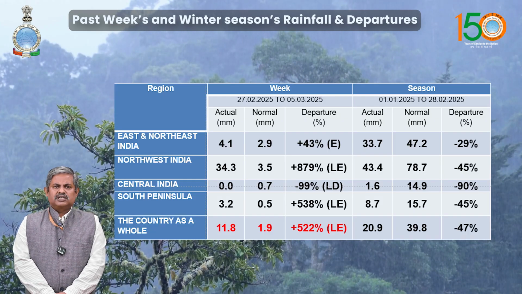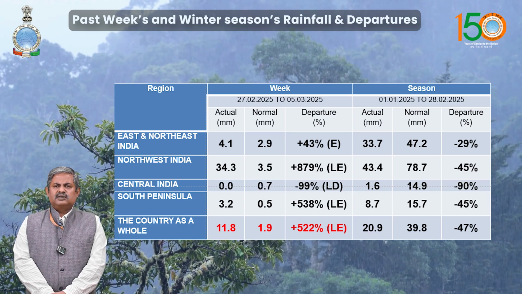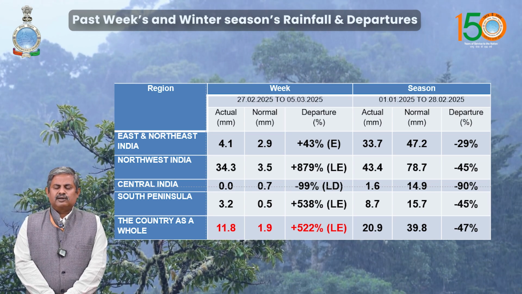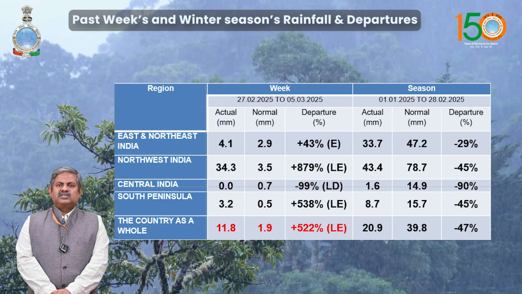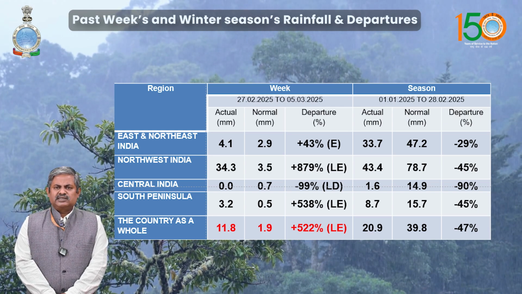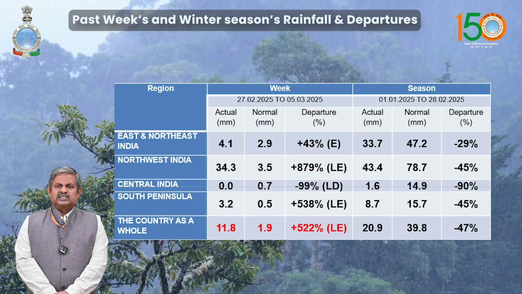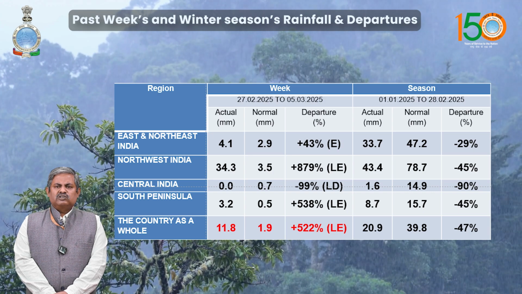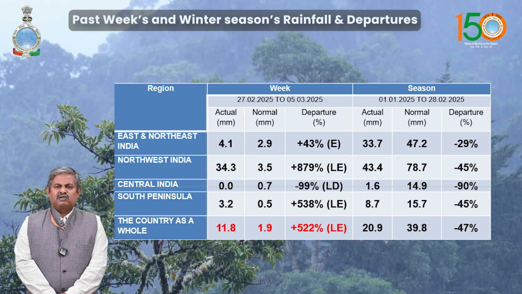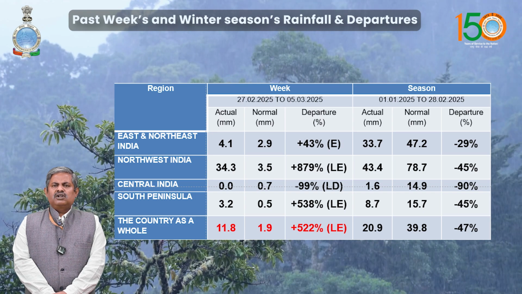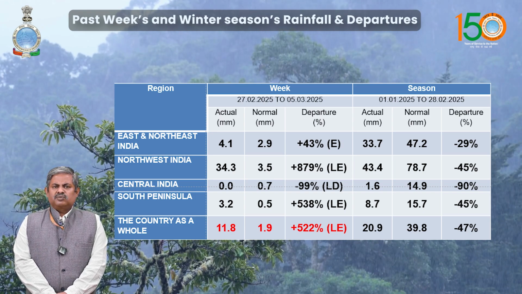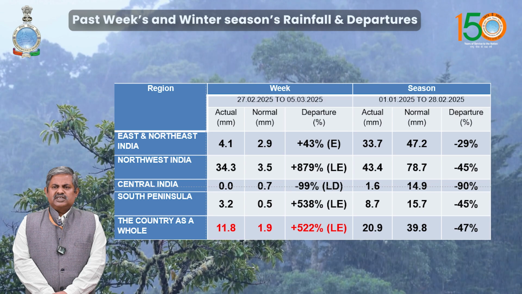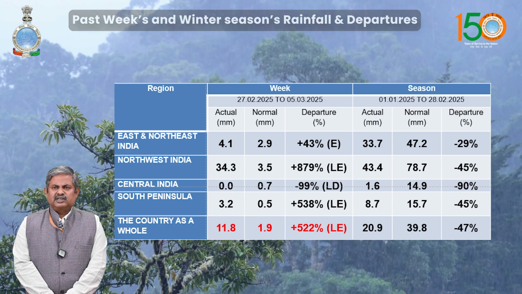If you see the numbers, the departure for east and northeast was excess, plus 43%, and for northwest India the departure was large excess, that is 879%. Central India was large deficient, that is minus 99%, and then south peninsula was large excess, and the country overall has a large excess rainfall. Seasonally, if you see, most of the places were deficient except central India, where it was large deficient rainfall.